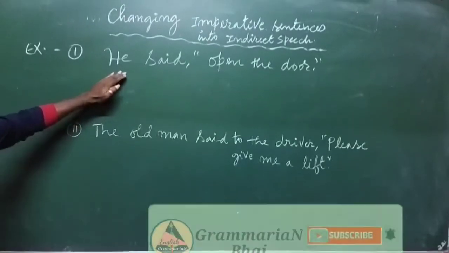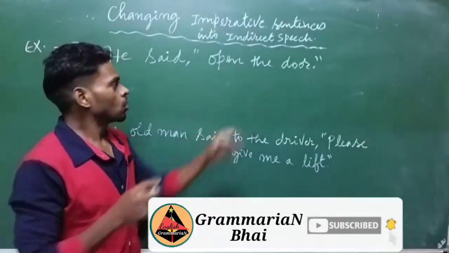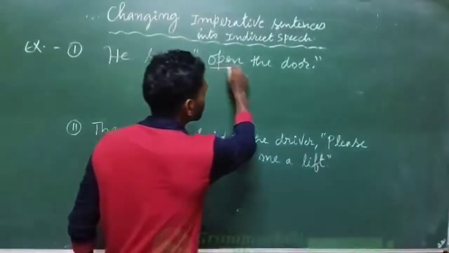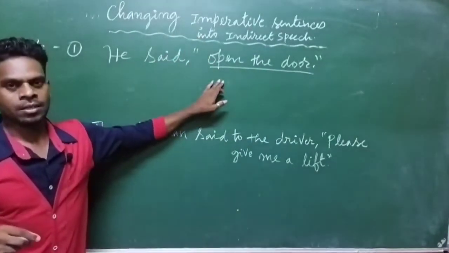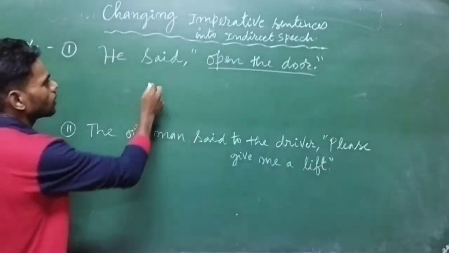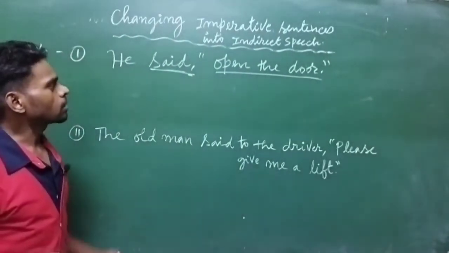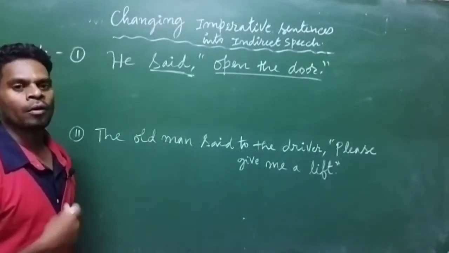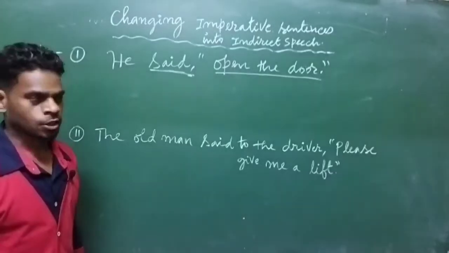Example is here. He said, open the door. So here, open the door is the imperative sentence. When you apply the rule, said will change into either command or request or advise or suggest.